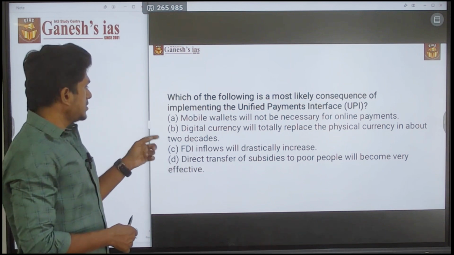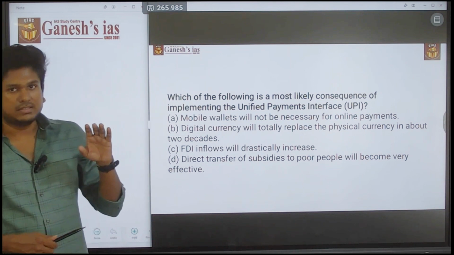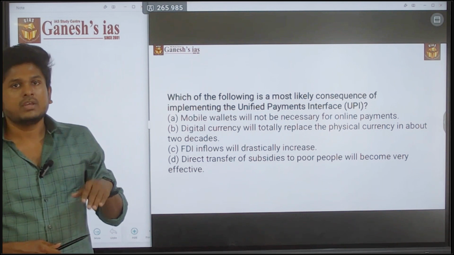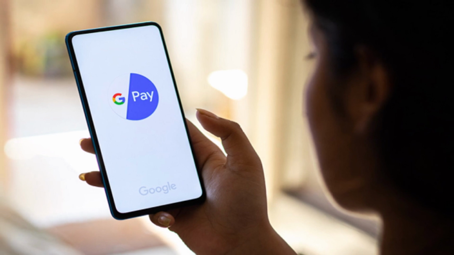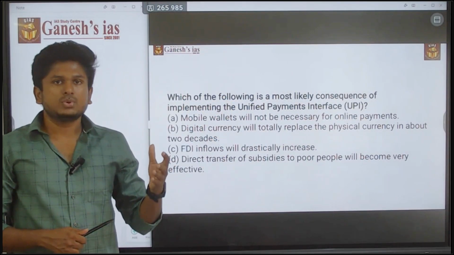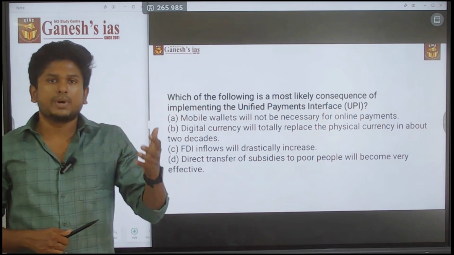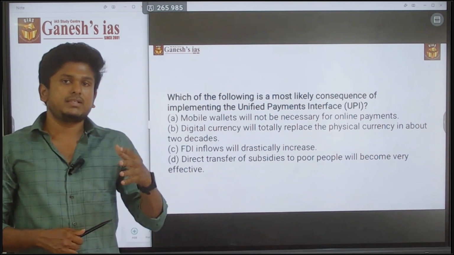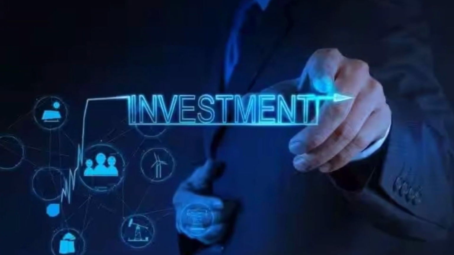Next, the FDI inflow will drastically increase. There is a possibility for FDI inflow, because there is certain data. If you are using GPay and paying for things, there will be data. If a foreign player knows what people are actually buying and which sector they are spending a lot in, and if the data is collected by the foreign player, they may make investments in that sector.